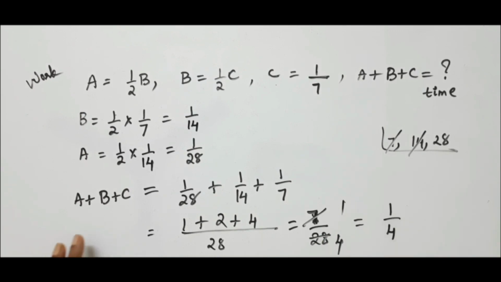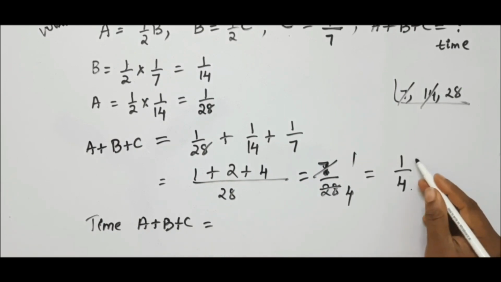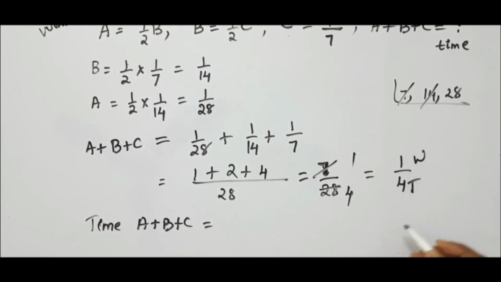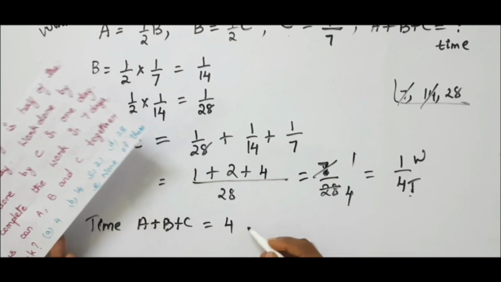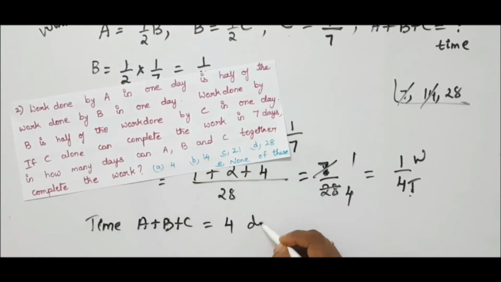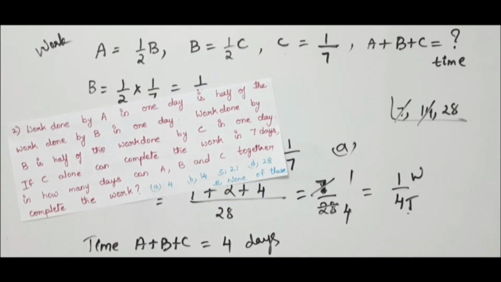We got the work done by A plus B plus C as 1 by 4. But he asked regarding the time. Time of A plus B plus C is nothing but this is work and we need time, so time is the reciprocal. So what is the time here? It is 4, and everything is in days, so it is 4 days. Let us go to the options and check where it is. It is option A. Okay. In this way you have to solve this type of problems.